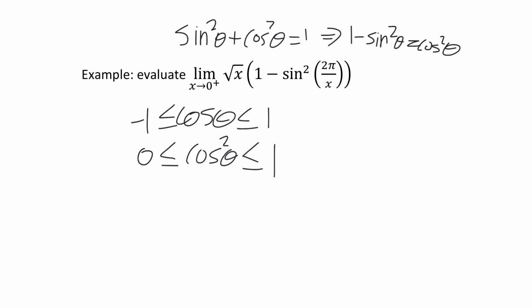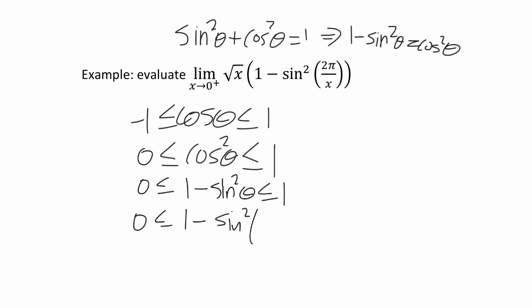Now I can go ahead and convert this into a 1 minus sine squared. So I have 1 minus sine squared theta. And I can convert that theta into a 2 pi over x because it's true for any theta, so it'll be true for 2 pi over x. Again, right now I'm trying to make this inside look like this.